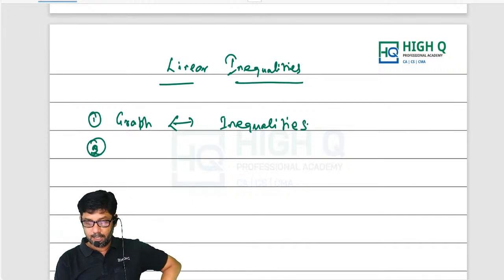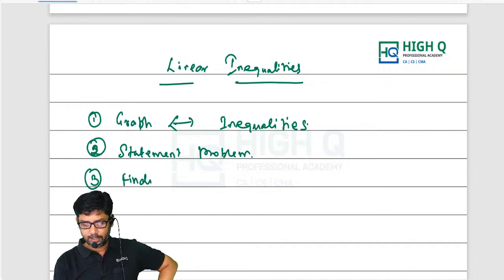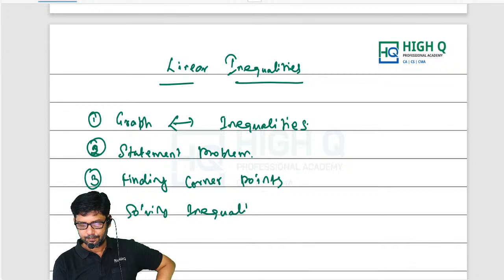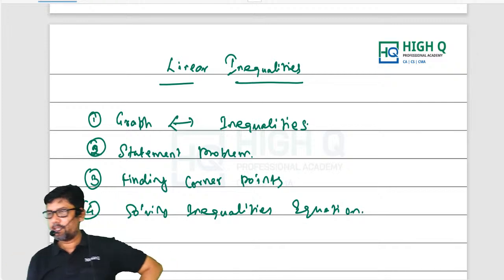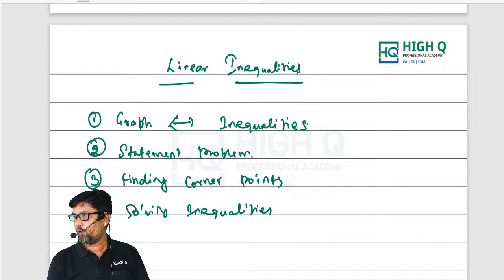Next one, what is it? Statement problem. Third one. What is the third type, my dear? Finding the corner points. Fourth one. Solving some inequalities. Okay. So solving method, not by using the graphical method. Okay. Now look at this.